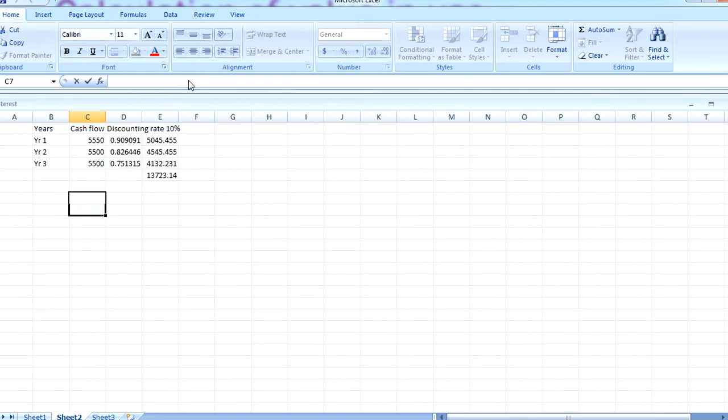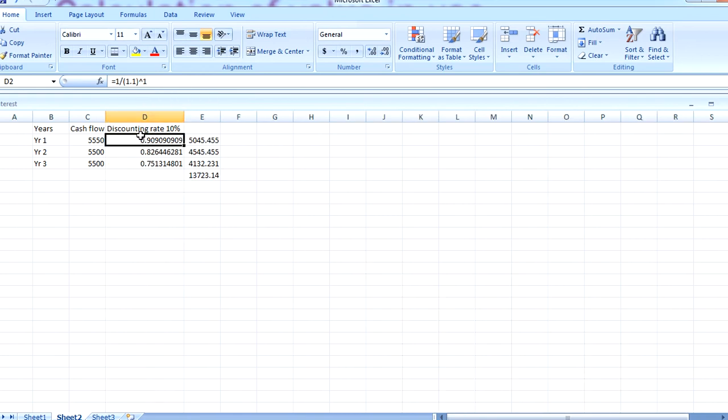The discounting rate can be determined at x percentage, and in this instance I have taken 10 percent as your discounting rate. So the discounting factor for year 1 can be calculated by 1 upon 1 plus the discount rate, power 1 year. For the second year it's power 2, and in year 3 it's power 3.